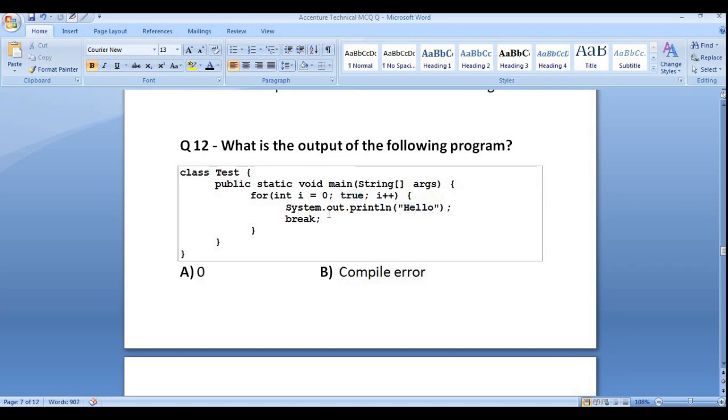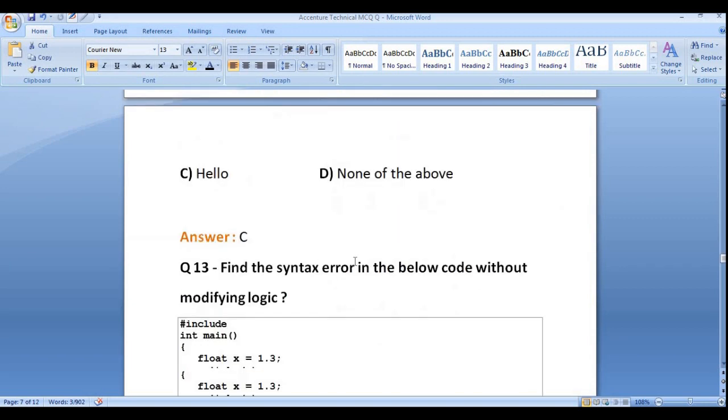For the next time, it would again visit with i incremented, so 1 <= 2. But it will not be able to check whether it is true or false, because we are checking only once for true. So only once it will print hello.